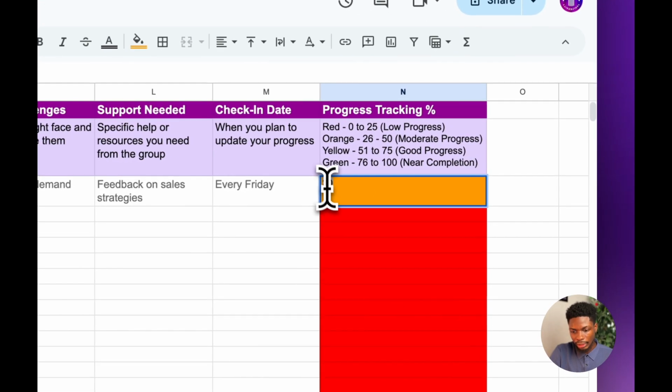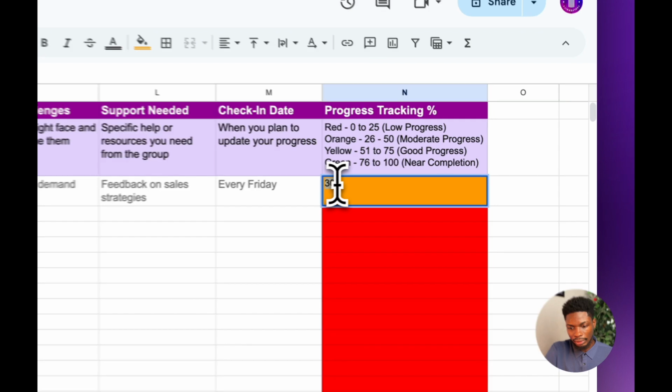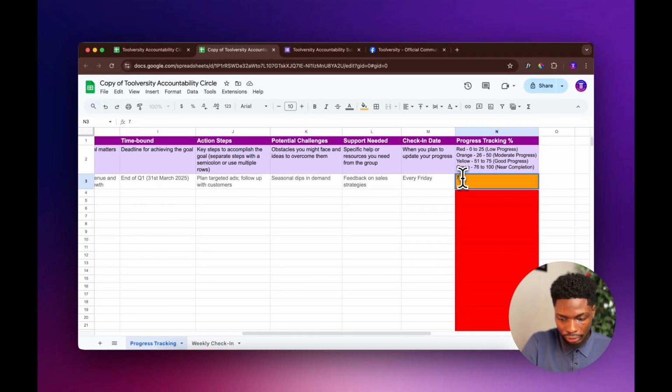Now if you come here and change this to, let's say, 70. Okay, let's say you made 70% progress and you want to make sure you document it and put it in here. You're going to see this tab is going to change to yellow. So this is going to help you. Like I said, this particular sheet is to guide you and help you achieve what you are doing. So we want to make sure that we hold you accountable for your goal. Now what you need to do next is very, very essential.